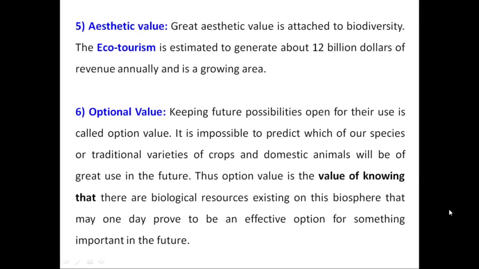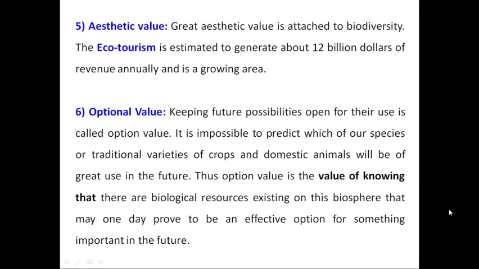Out of millions of plants and animals which we have on this earth, we are not taking a direct benefit from all of them at present, but we do not know what kind of benefit we can get in future from those varieties of plants and animals which are at present not of much use to us.